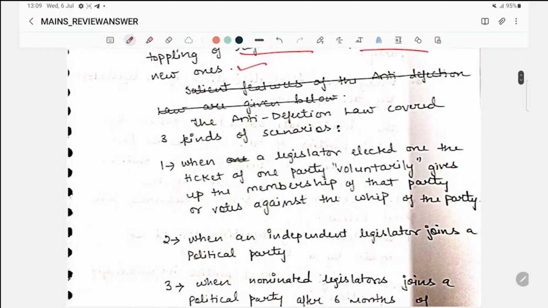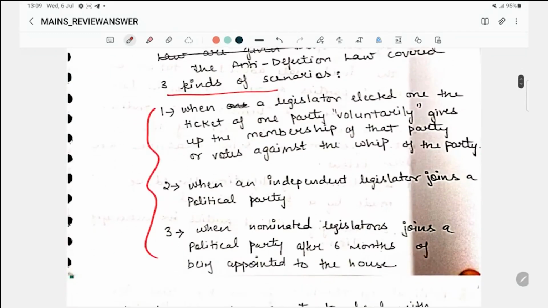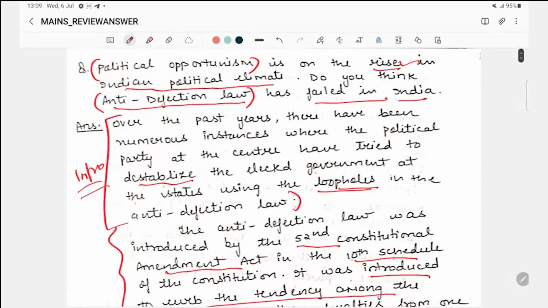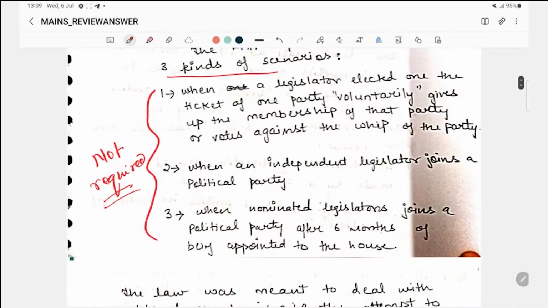Now the anti-defection law has covered three kinds of scenarios. Here these three things are not required, because the question is not asking about the anti-defection law in detail. It is asking how political opportunism is on the rise because of the anti-defection law. So we have to put the loopholes of the anti-defection law. It is not asking to explain the provisions. Here we need to take care of the word limit, so this is absolutely not required.